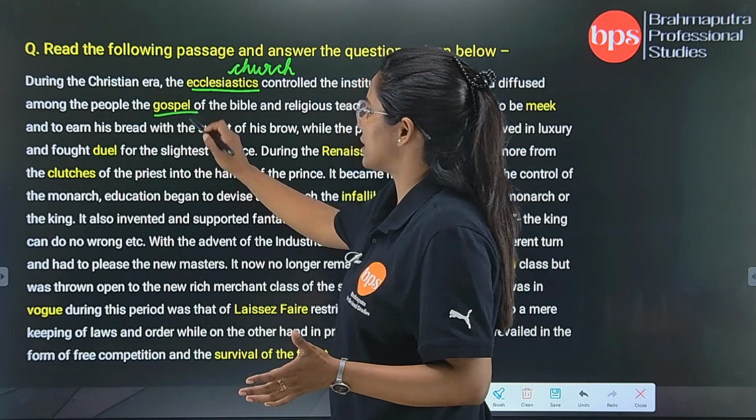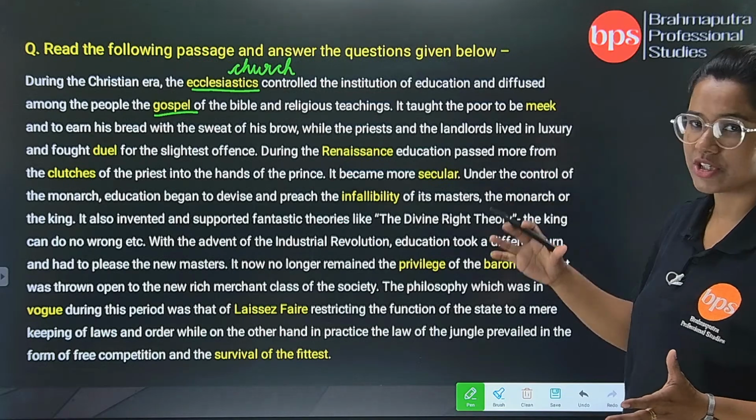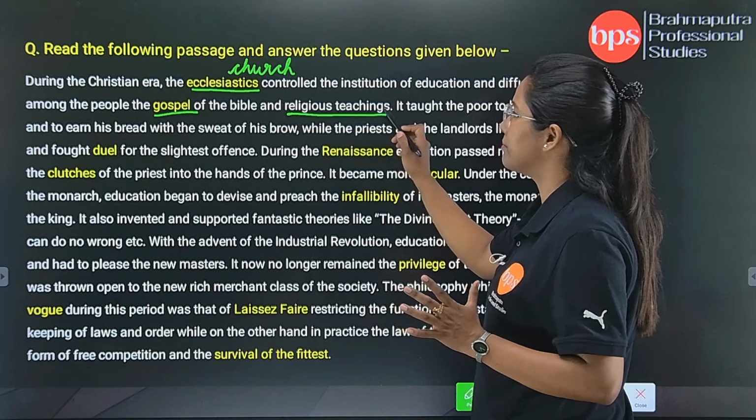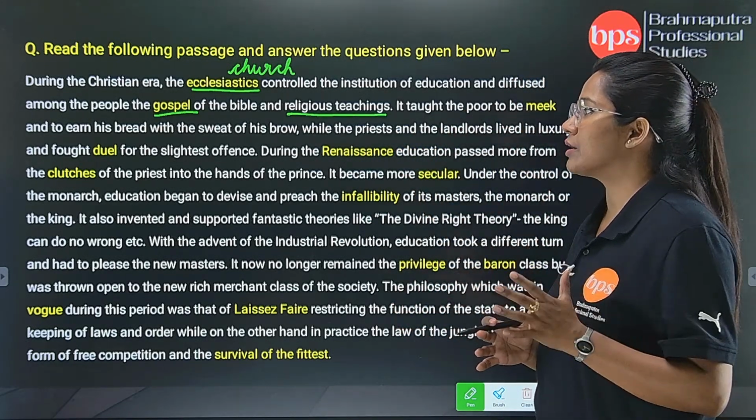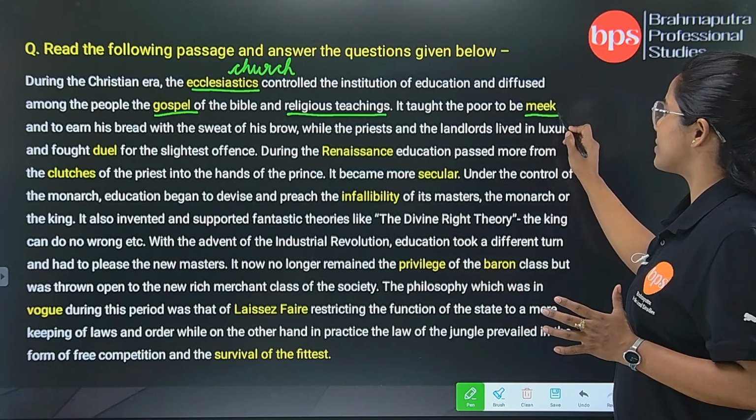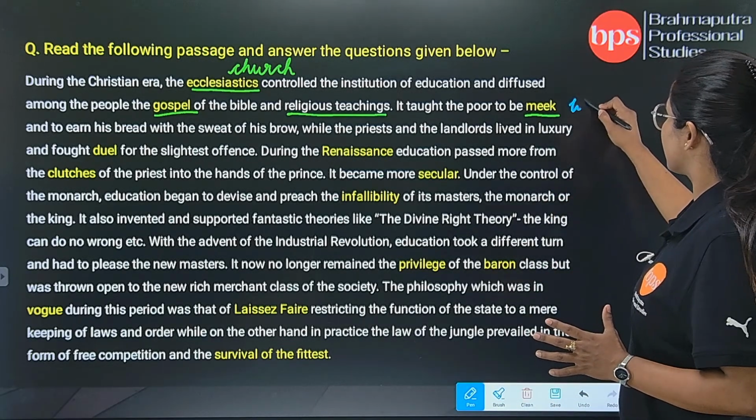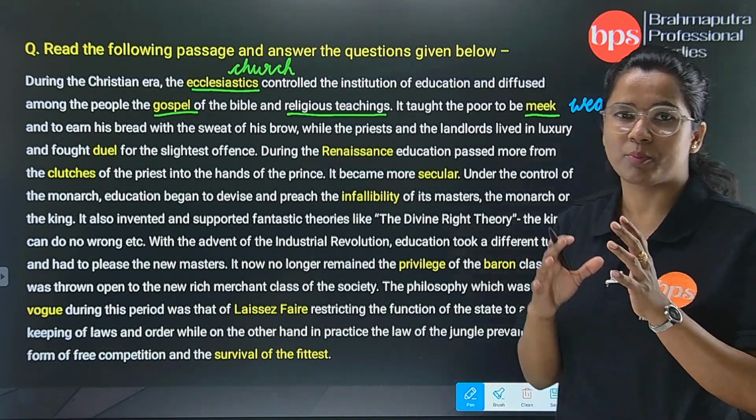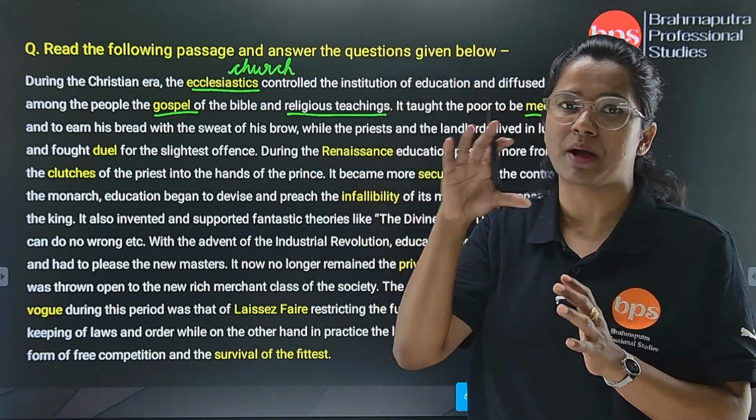Then we have the gospel, among the people, the gospel of Bible and religious teachings. Now gospel means some kind of religious teachings, okay? The meaning is here already. It taught the poor to be meek and to earn his bread with the sweat of his brow. Now see, meek means to be mild enough or to be weak, okay? Weak, like you bow down to some kind of superior power.